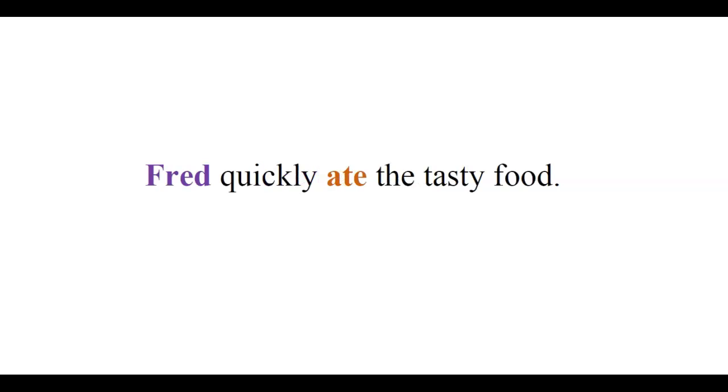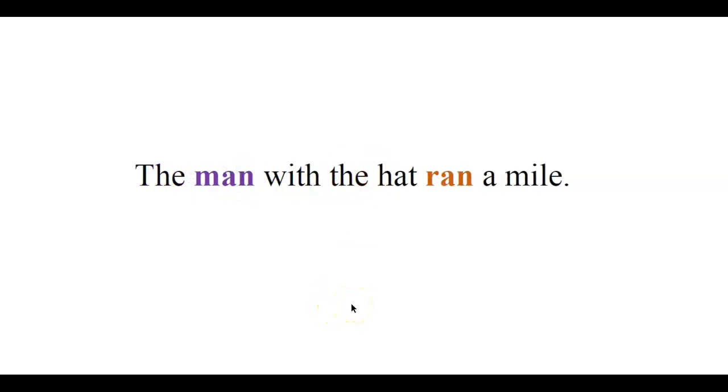Well, now is the time to put everything we know to the test. So, Fred ate food. Okay, that has a direct object. Does it have to have a direct object? And, well, we also know about adjectives and adverbs. What happens if there's an adjective or adverb? So let's try some stuff out. Fred quickly ate the tasty food. So we added in over here, quickly ate, that's going to be an adverb. Tasty food, that's an adjective. And this one is still a clause. Why? Because it has a subject and a verb. So we're good.